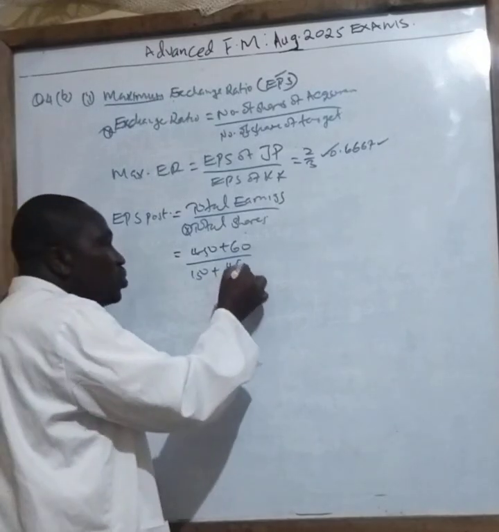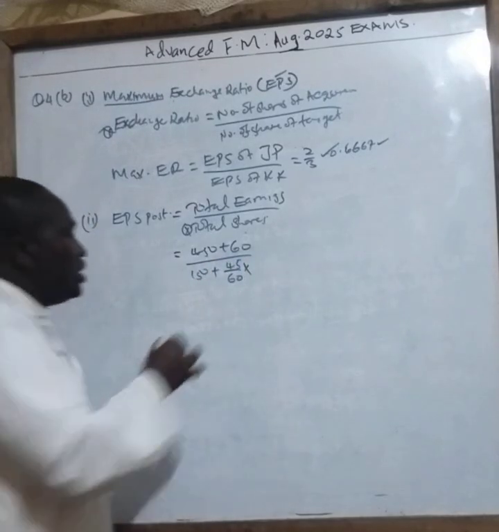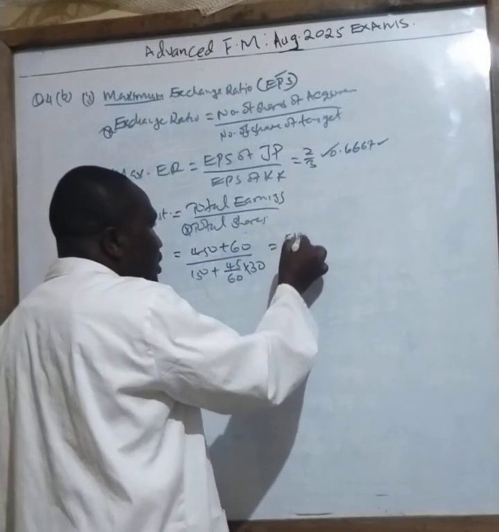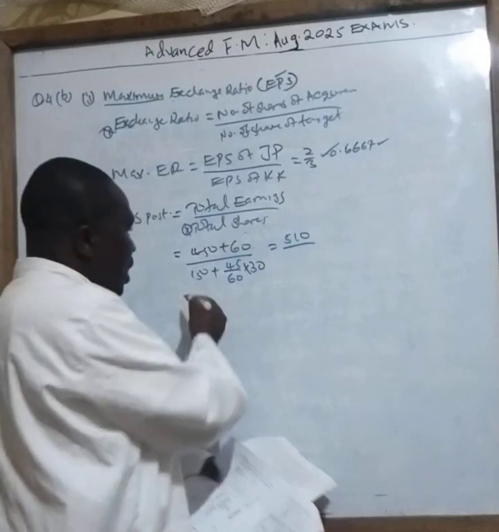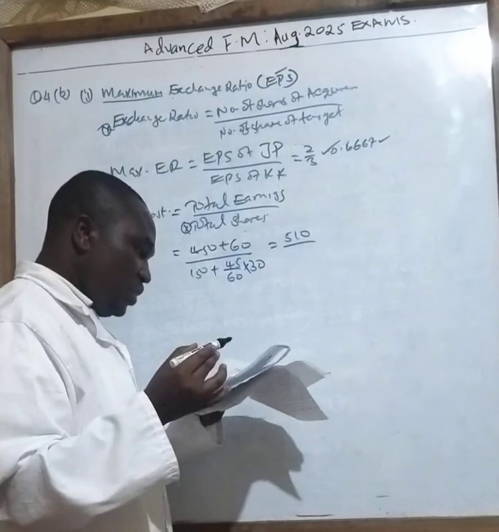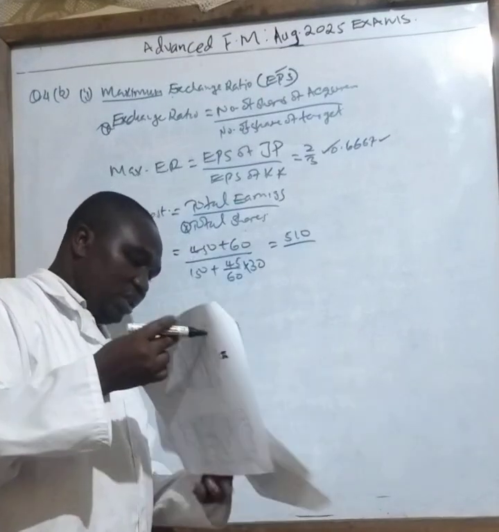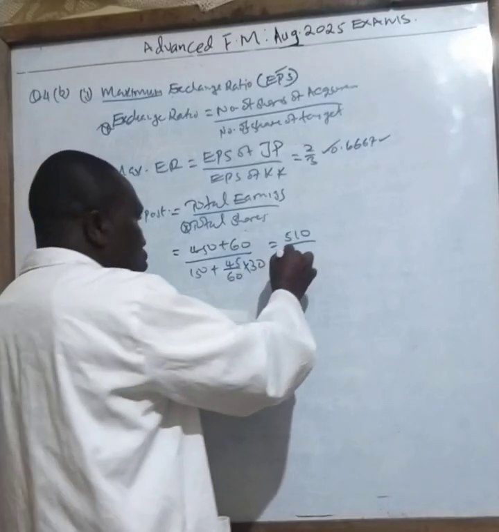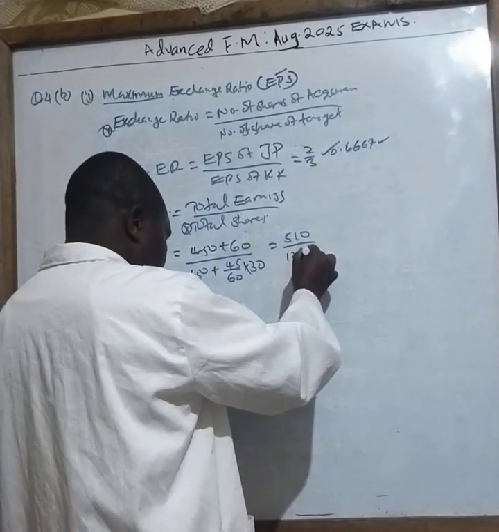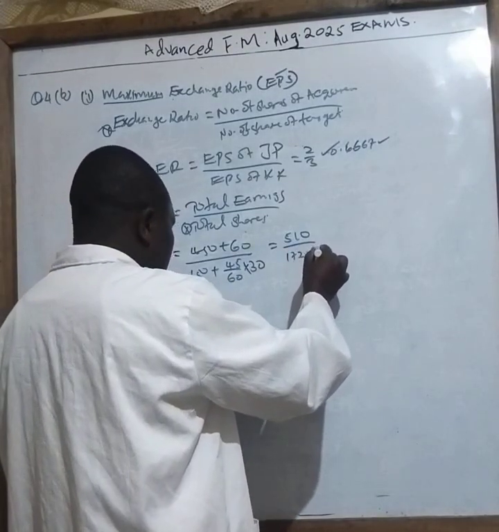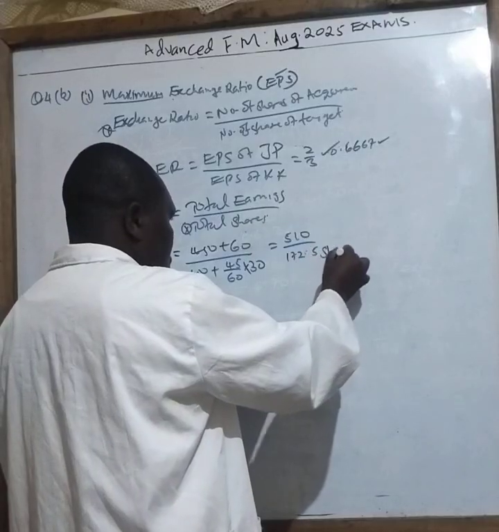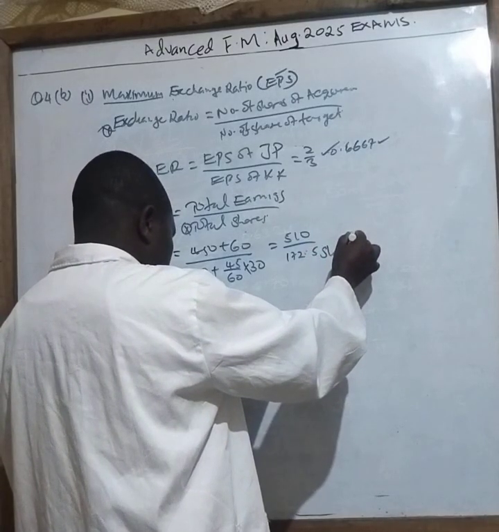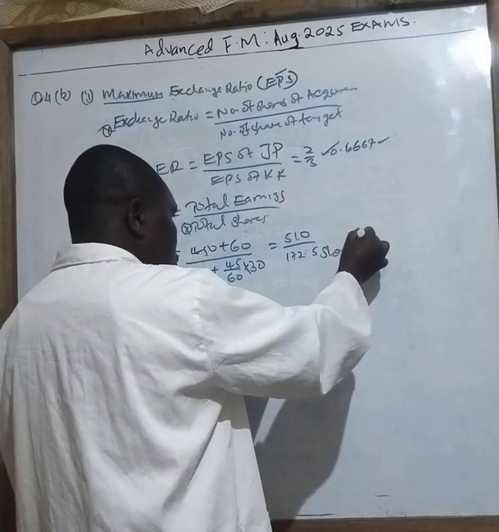In this case, total earnings for the two is 450 plus 60, divided by the number of shares, 154 for KK plus the ratio 45 over 60 times the shares in JP. How many shares were there in JP? 30 million. Correct? So your answer is 510 divided by, if you work out the denominator very well, 172.5 shares. So this gives me 2.95.